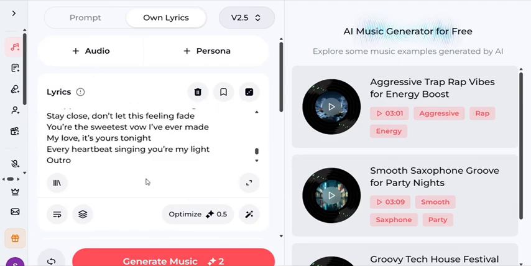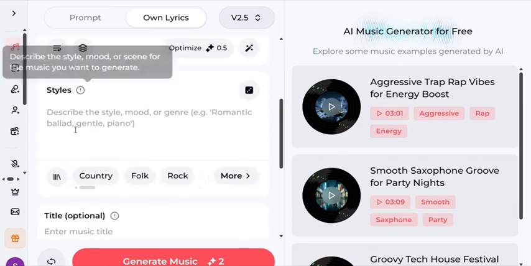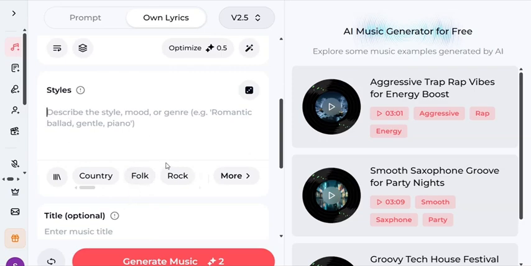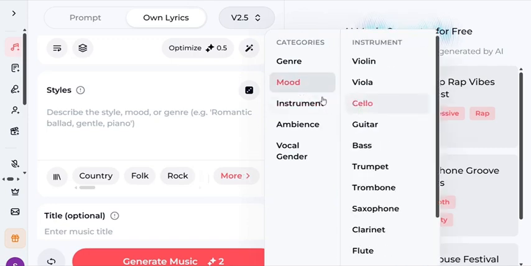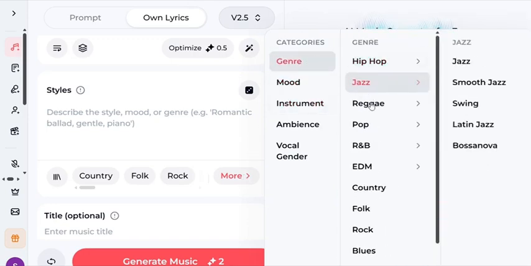If you want to turn it to music, you can also just click on this upload. And after that, the next thing, just come down here. Now you come down here, it says style. So which style do you want to use? Or you can put your own style here. You can write your music style here. So you can also select anyone you wish to do. You can select different types here.